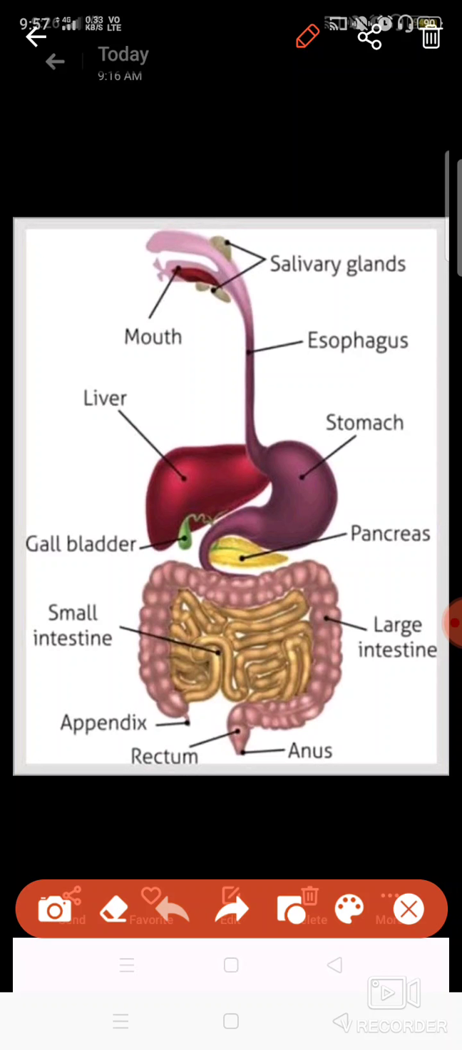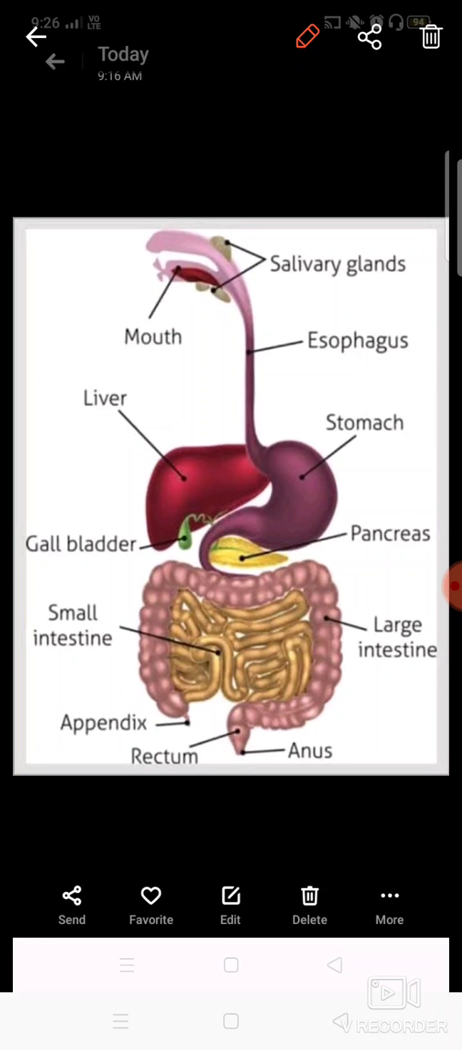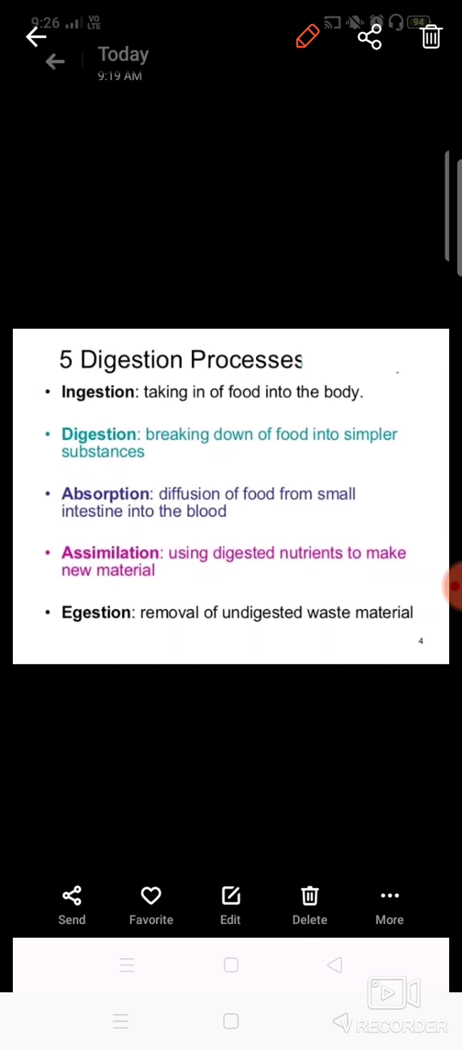Then comes the last process, that is egestion. Egestion occurs by the anus. The anus is the part of egestion. The waste products are removed by the anus. Okay, so this is how all five steps are followed in our body also, in different digestive parts.